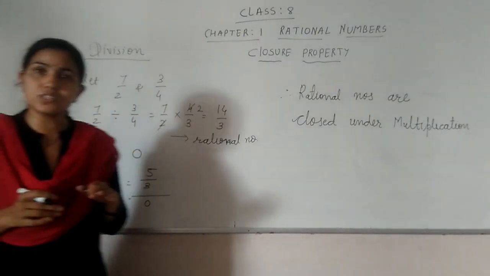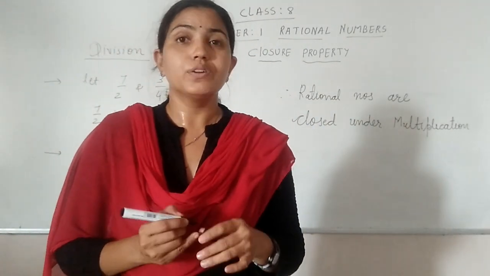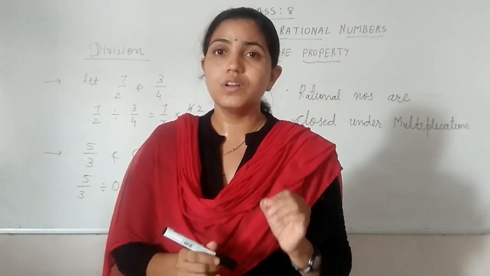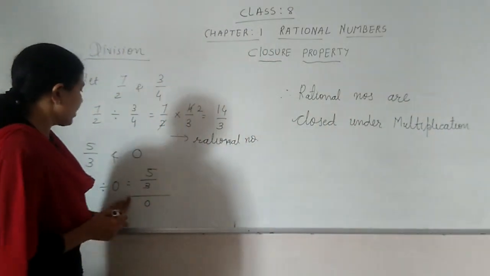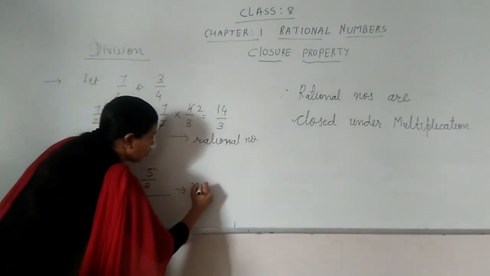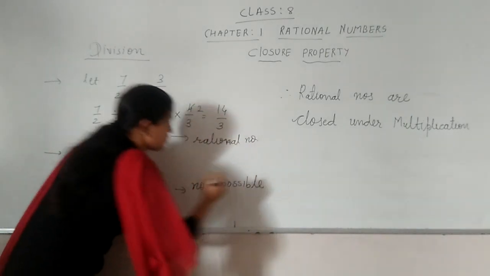But is it possible, students, to divide any number by 0? No, because division by 0 is not defined. So remember, when we are dividing a number by 0, you are not getting an answer. Not possible.